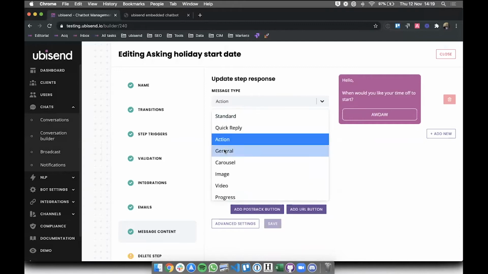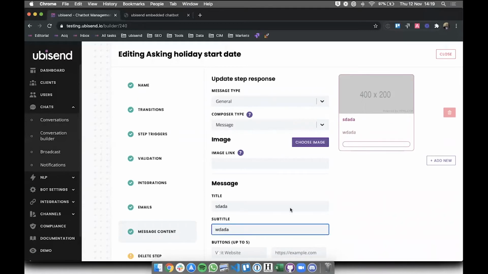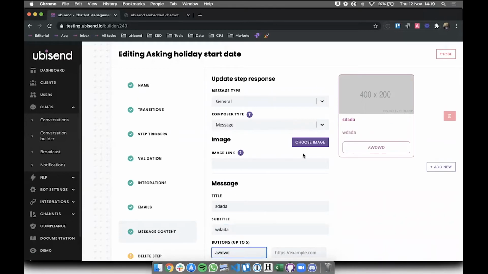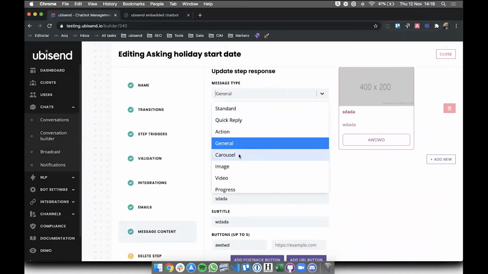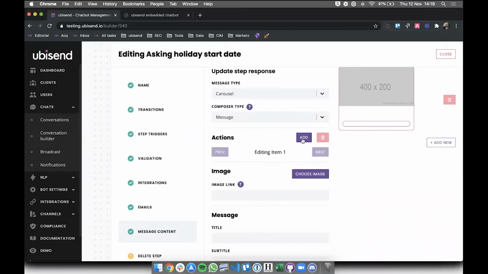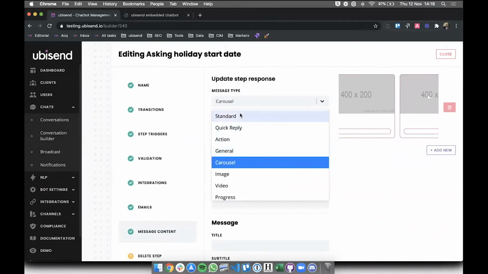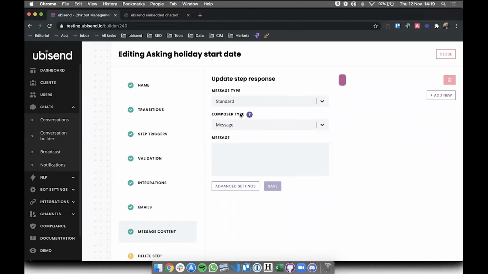We could use a general type, which has a nice image, and then a title and a subtitle, which is quite nice as well. So that makes really pretty messages. Carousels, images, videos, all that sort of stuff. A carousel is basically you can add more and more, and so you can have these sliding messages or sliding images. But even more exciting than this, what we've built is basically composer types.